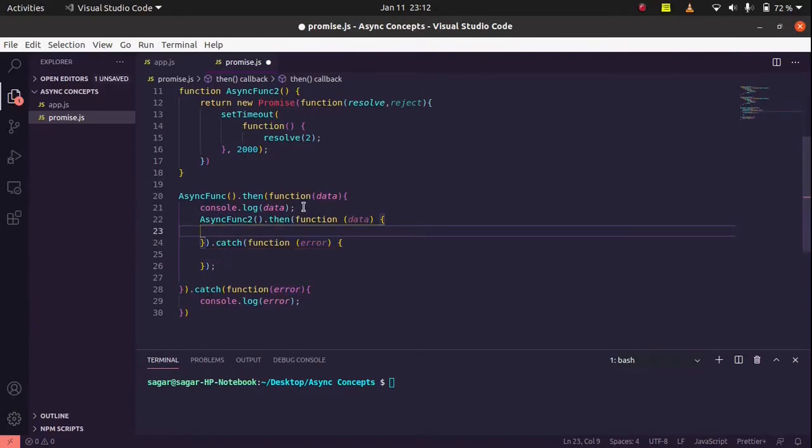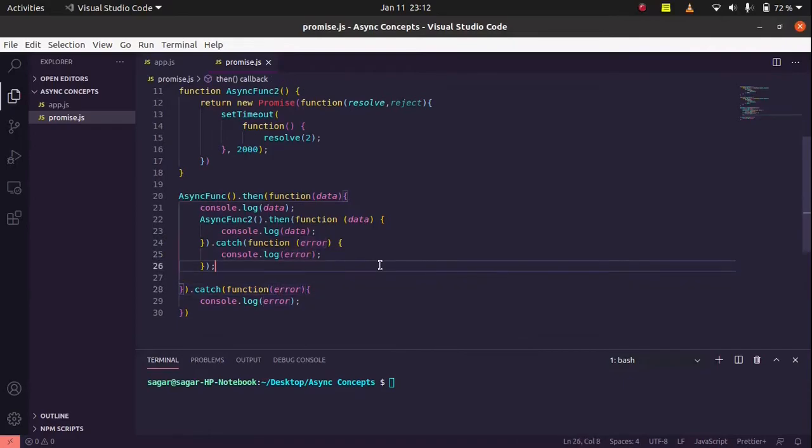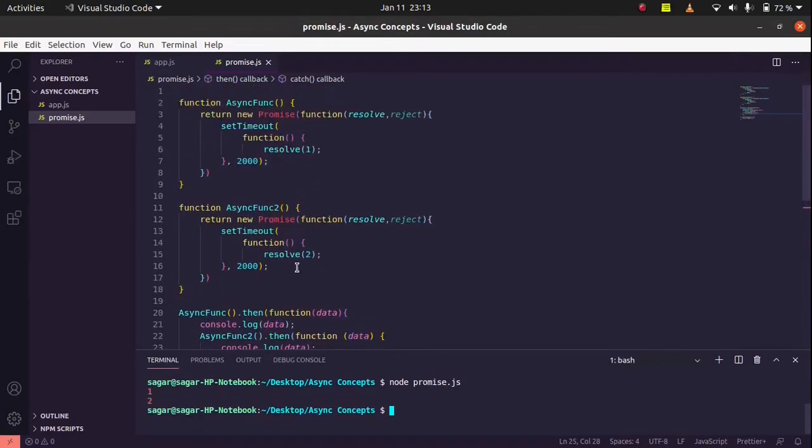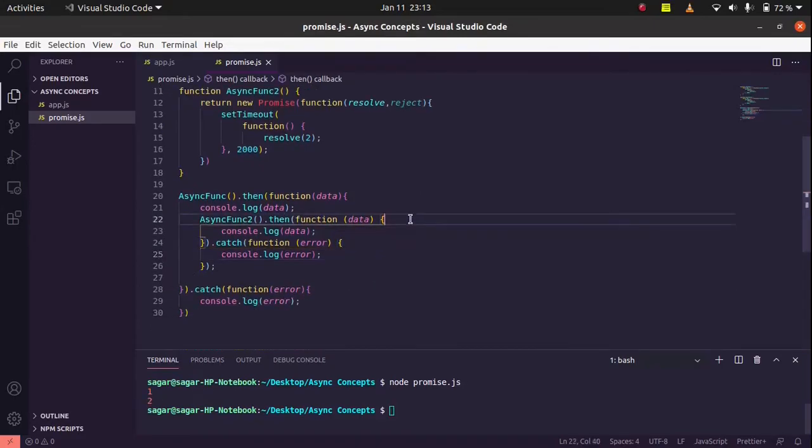As per our normal practice, we will print whatever output we get from the then and catch functions. The catch function returns an error, so we will print the error here. So what we have done is, after calling one asynchronous function, we want to call a second asynchronous function, so we have put asynchronous function 2 inside this asynchronous function. Now let's run this code and see what happens. As we start running this code, we got number 1 printed, and after 2 seconds we got number 2 printed.